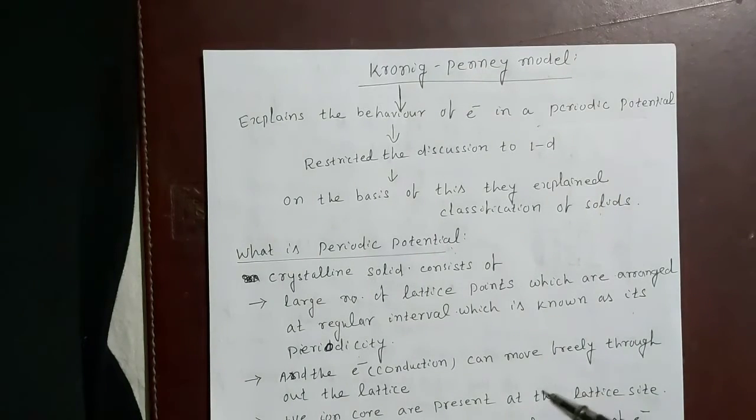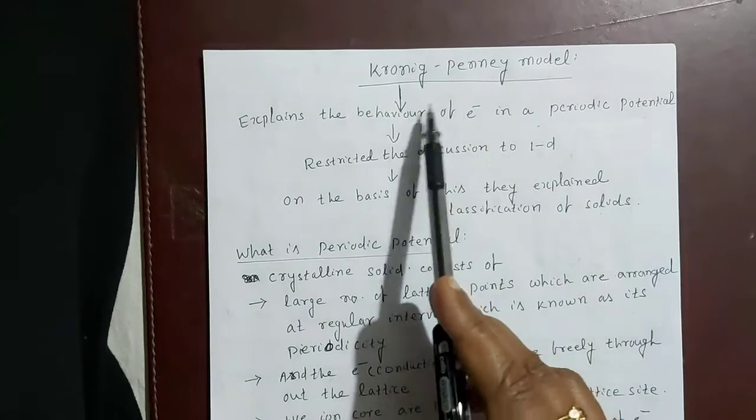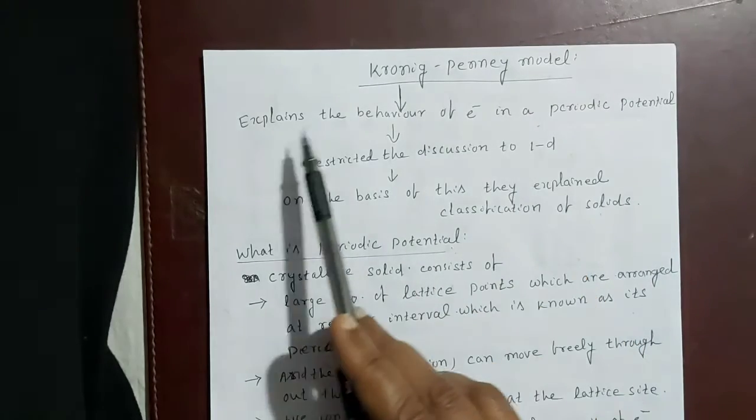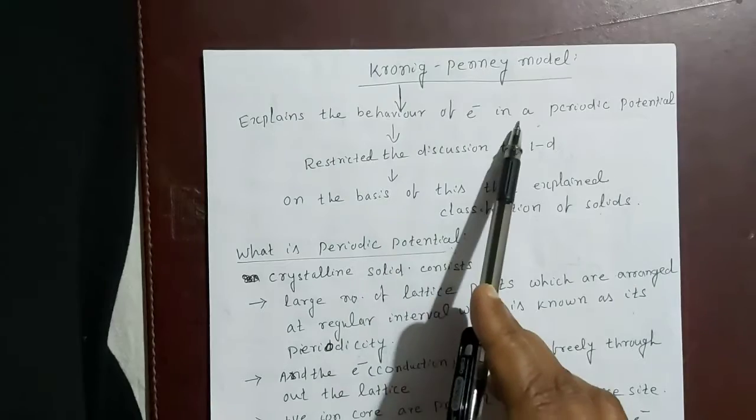Hello student, today we will discuss the Kronig-Penney model. It is one of the important topics in band theory. This explains the behavior of an electron in a periodic potential.